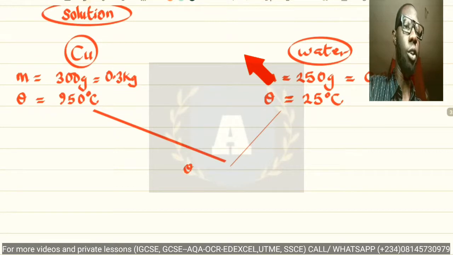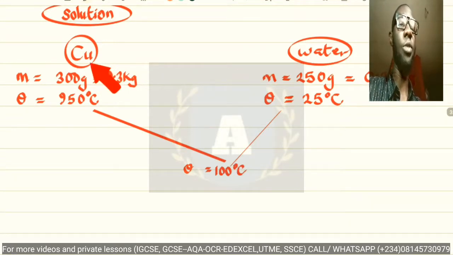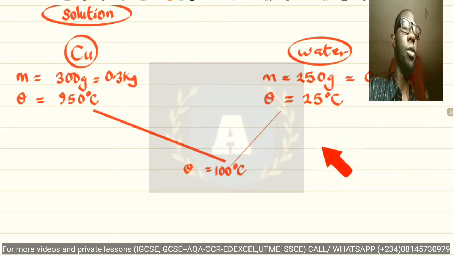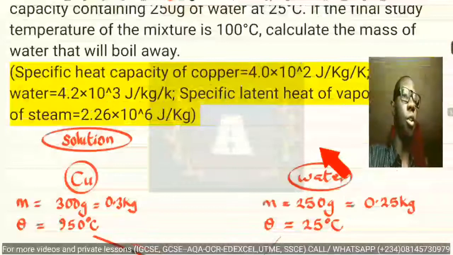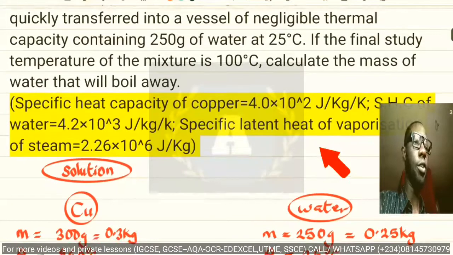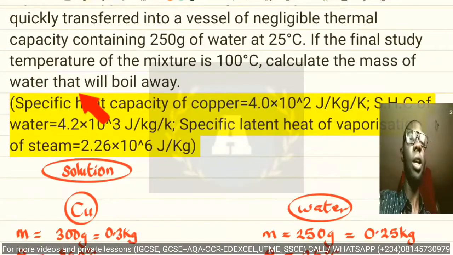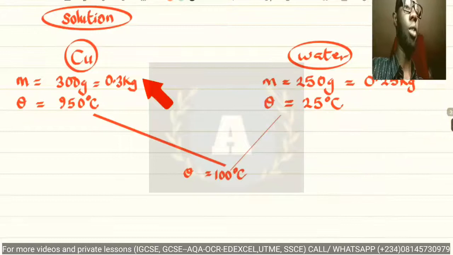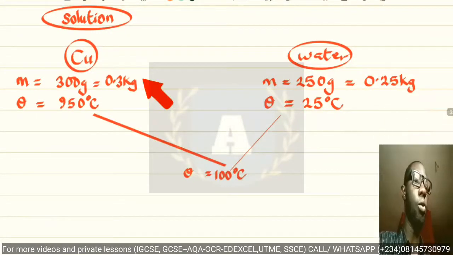So the temperature of the mixture is equal to 100 degrees Celsius. That is when this copper has been quickly transferred into the water in the containing vessel. Now the question proceeds and says we should calculate the mass of water that will boil away. The mass of water that will actually boil away is what we are asked to calculate.